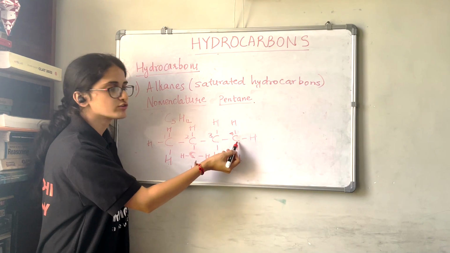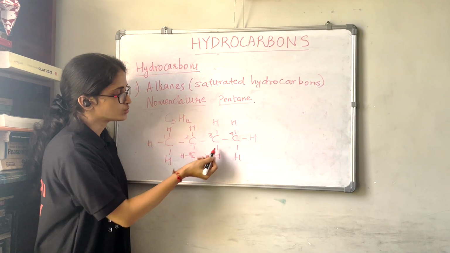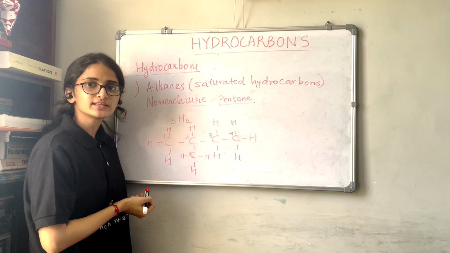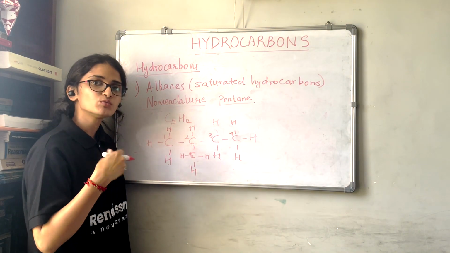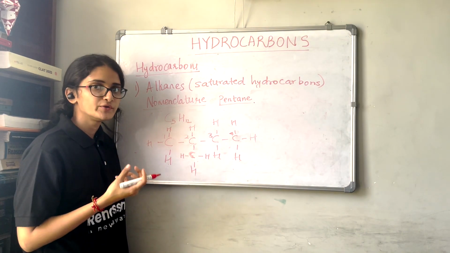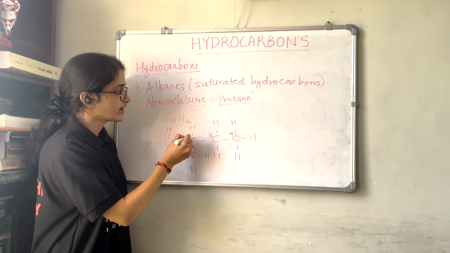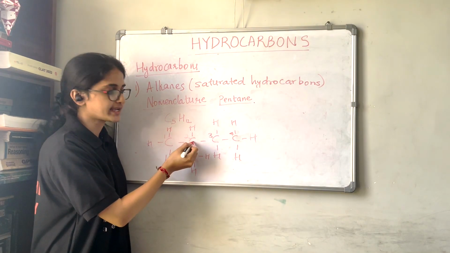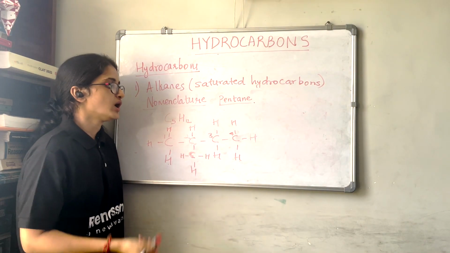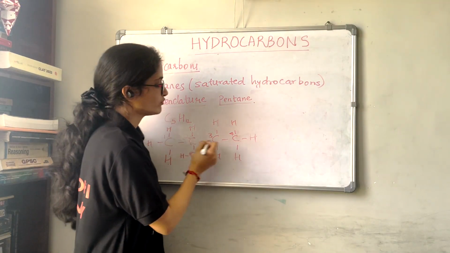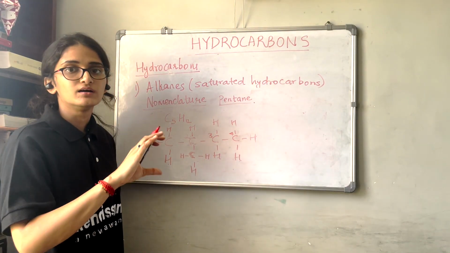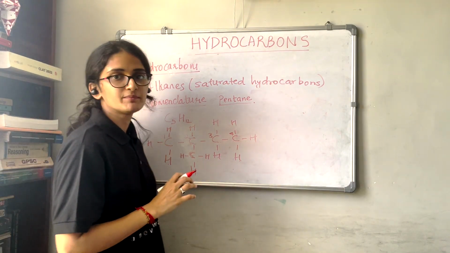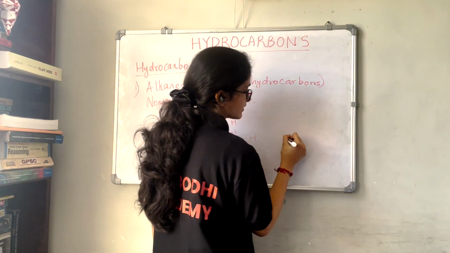If you start numbering from this side, that is 1, 2, 3, 4, this will get the number 3. So 2 is more or 3 is more? Obviously 3 is more. So that's why we are giving the number 2, that is the second position, to this carbon. Now how will you name this? Since we have 4 carbons, the alkane name will be butane.